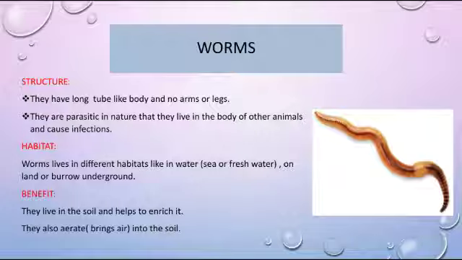And the habitat: worms live in different kinds of habitats, like in water, sea or fresh water. Sea water is salty water. On land or burrowing underground. There are some benefits of worms who live in soil. They help to enrich it. They bring nutrients into the soil, and they also aerate the soil, bringing air into the soil.